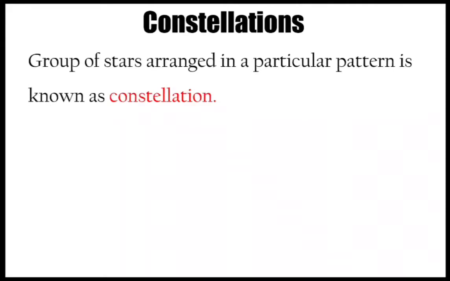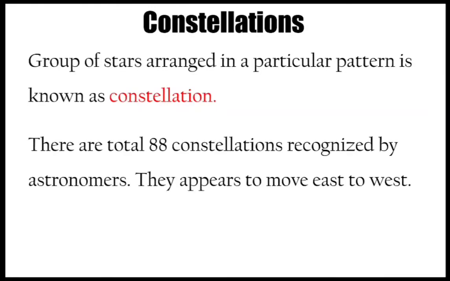Astronomers have divided these groups of stars and drawn an imaginary picture around them so that we can easily identify them. At present there are a total of 88 constellations that have been recognized by the astronomers, and they have been given names also.